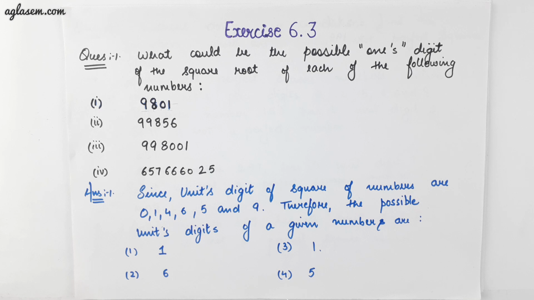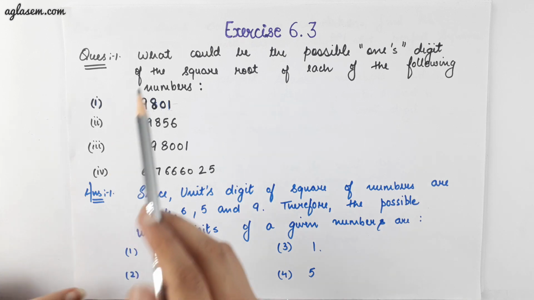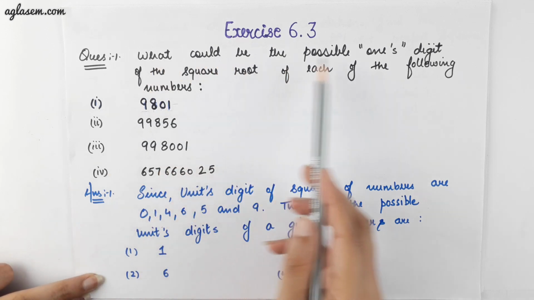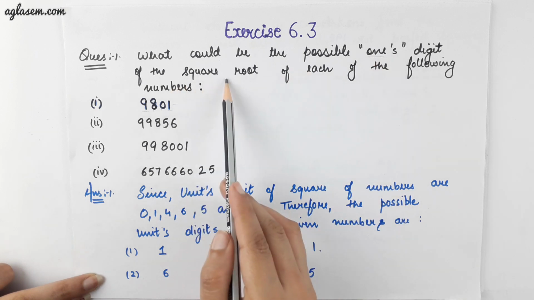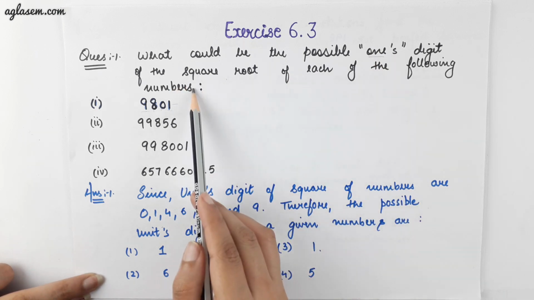Today we will solve the exercise of chapter 6 of NCERT class 8. This chapter deals with square and square roots, and in this video we will cover the back exercise of chapter 6, which is 6.3. Now let's begin with the first question, which says, what could be the possible ones digit of the square root of each of the following number?